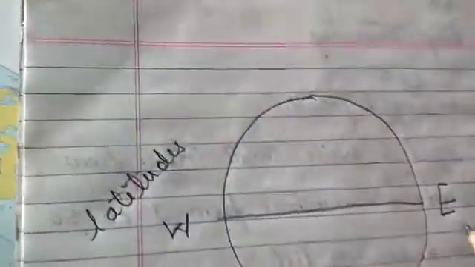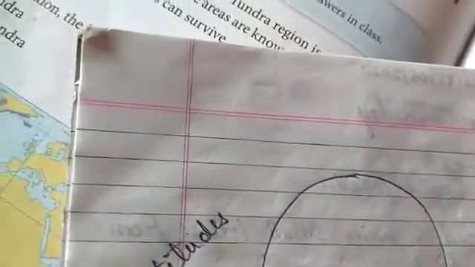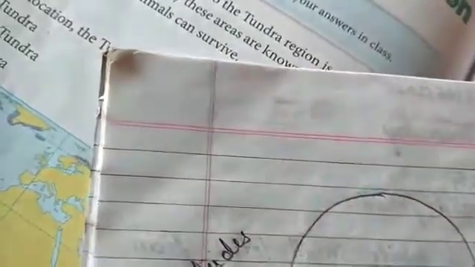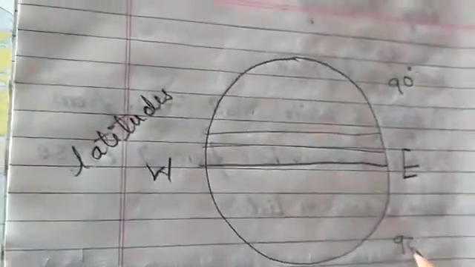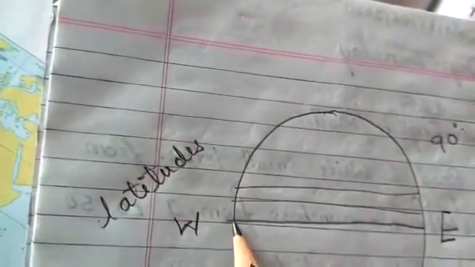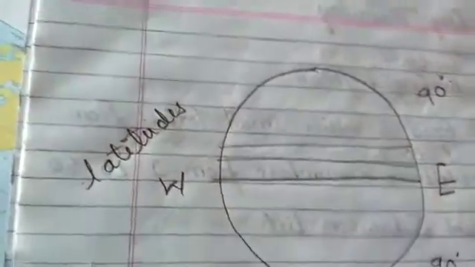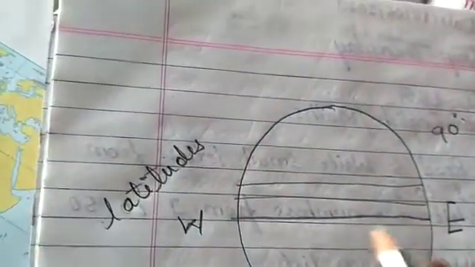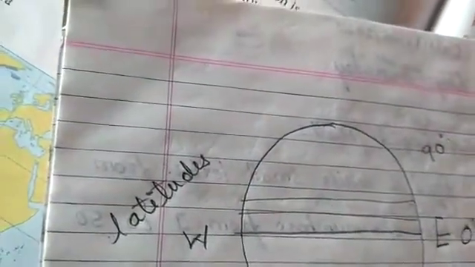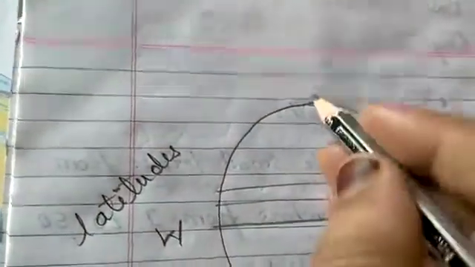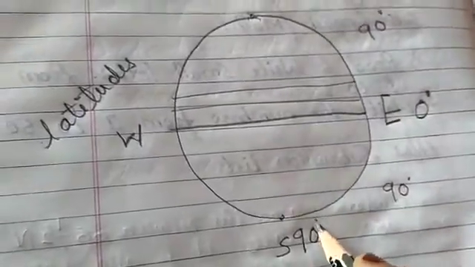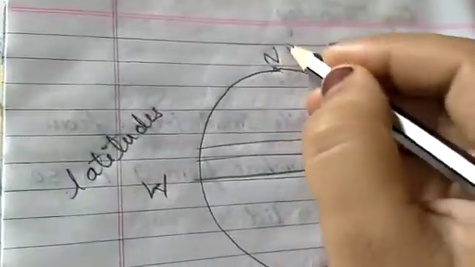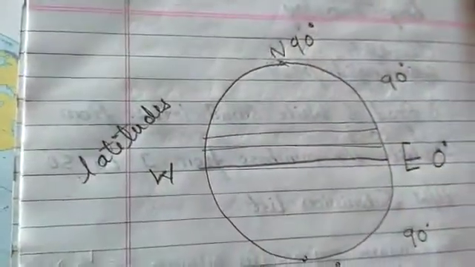In the northern hemisphere 90 latitudes are there, and in the southern hemisphere 90 latitudes are there, and the line which divides the earth into two halves is called the equator, which lies on 0°, and these are the poles. This is the south pole, which is at 90°, and this is the north pole, which is also at 90°.